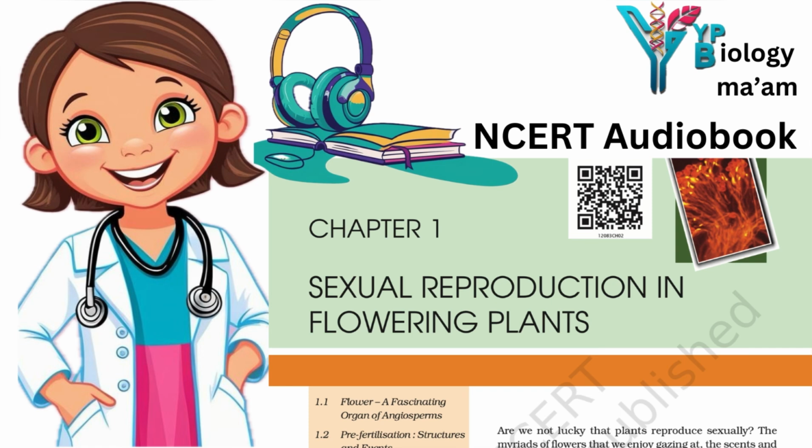2.4 Post-fertilization, structures and events. Following double fertilization, events of endosperm and embryo development, maturation of ovules into seeds and ovary into fruits are collectively termed post-fertilization events. 2.4.1 Endosperm. Endosperm development precedes embryo development. Why? The primary endosperm cell divides repeatedly and forms a triploid endosperm tissue.